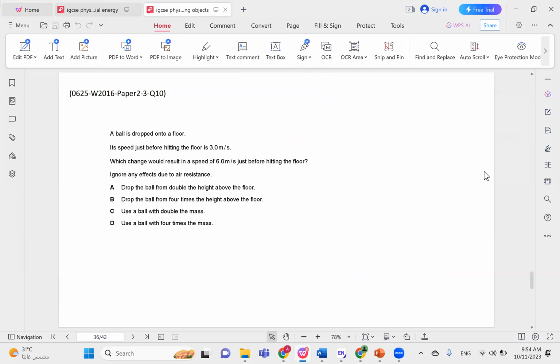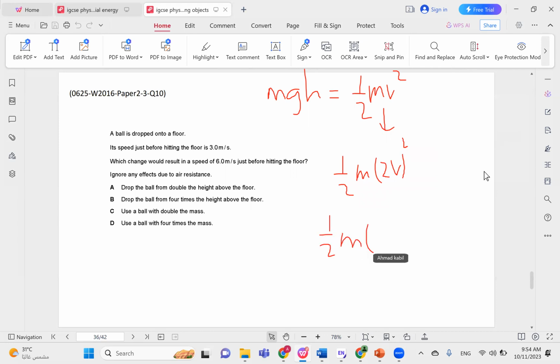This is a mistake, unfortunately, because like we said, it's mgh equals half mv squared. So if you double the speed here, you get half m times 2v all squared, which is half m times 4v squared.